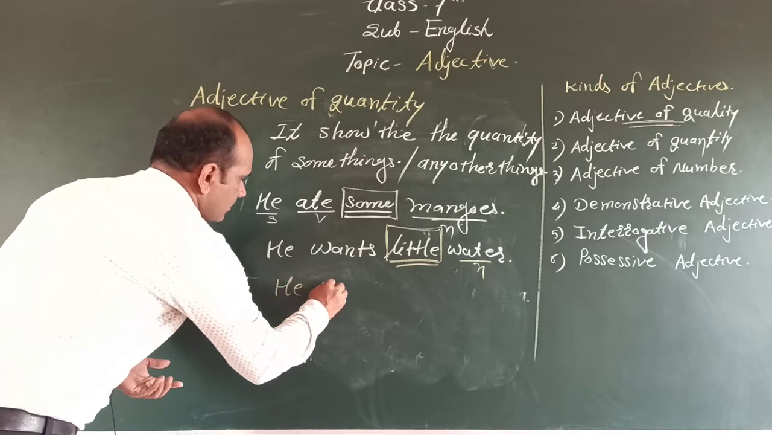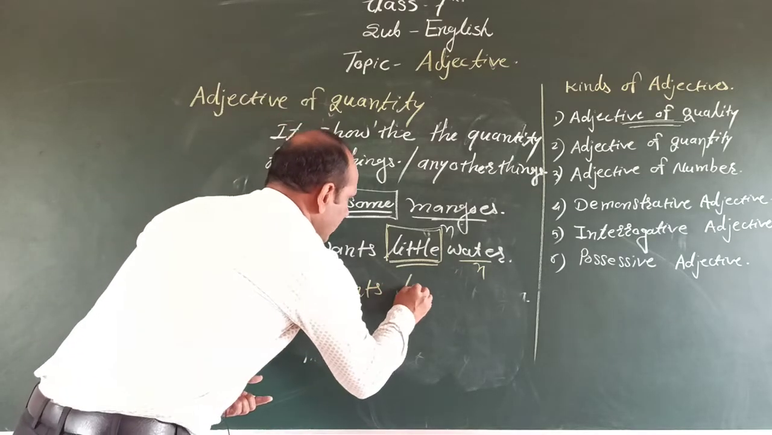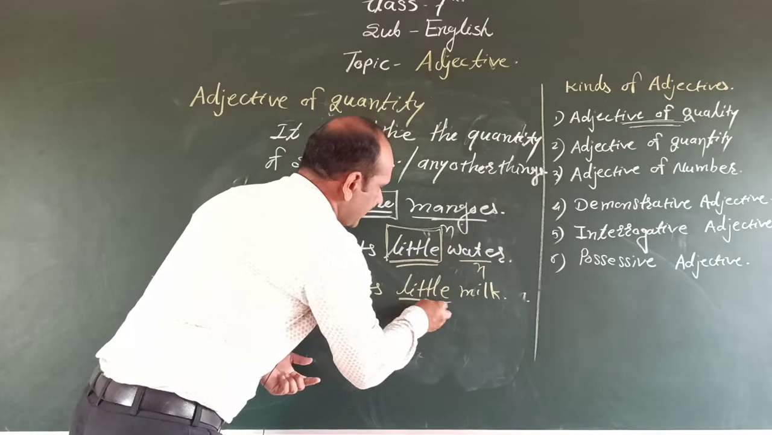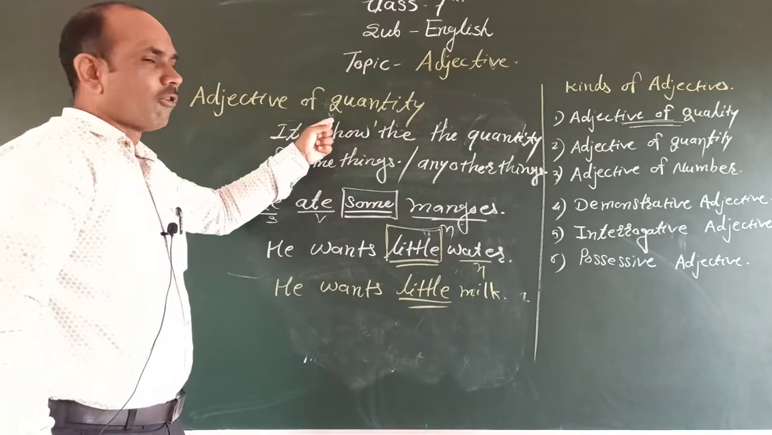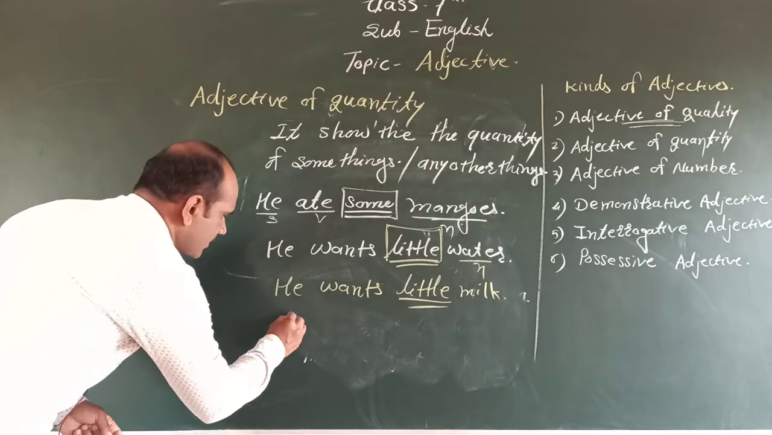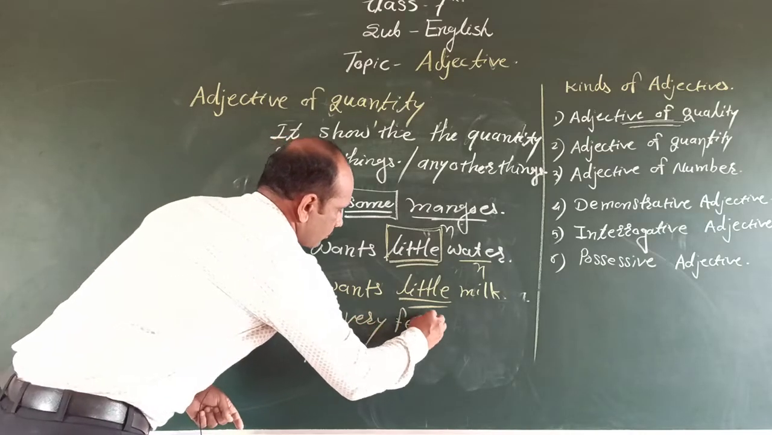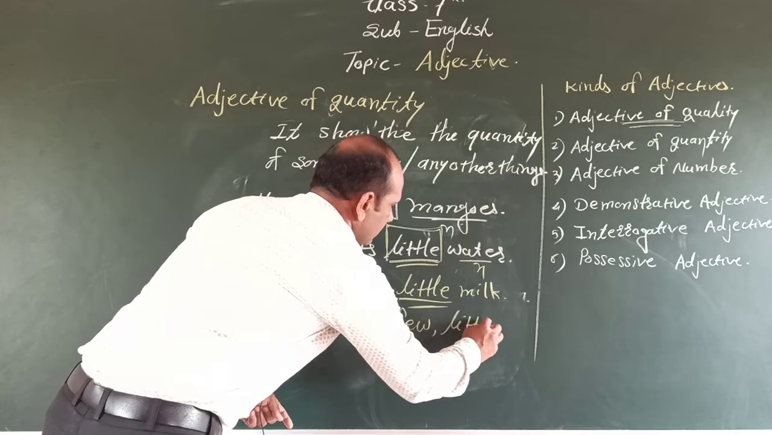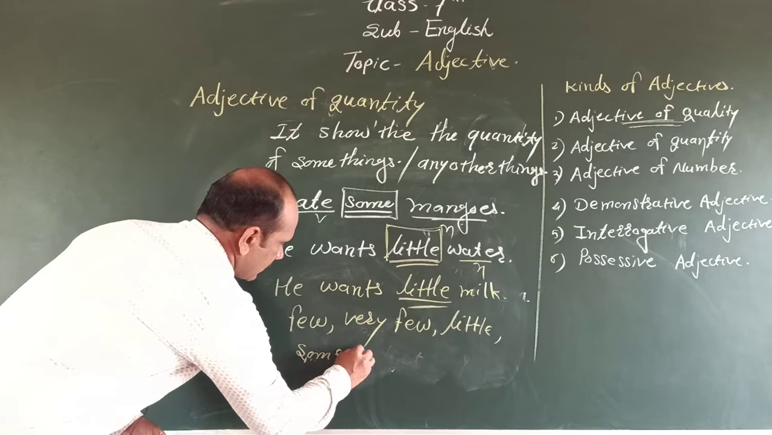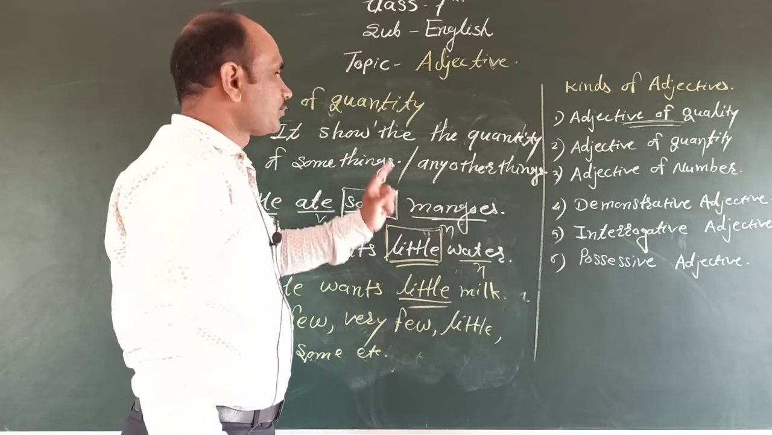After that: He wants little milk. Here little is also an adjective of quantity. In this way we discuss few, very few, little, some, etc. These are the adjectives of quantity.